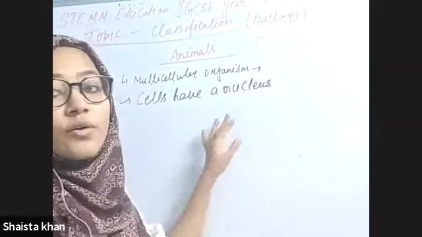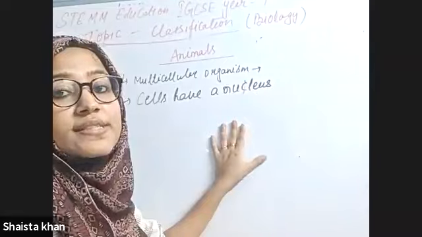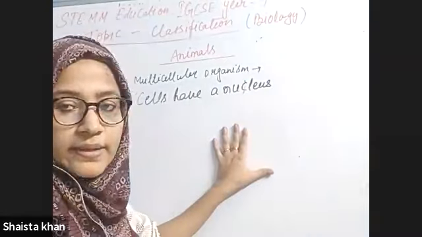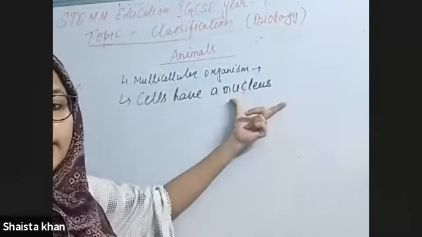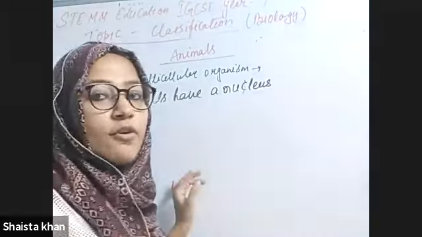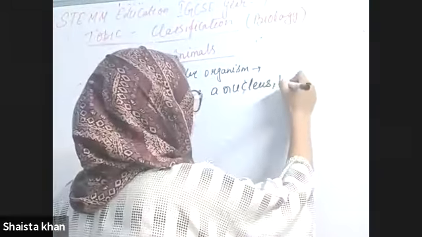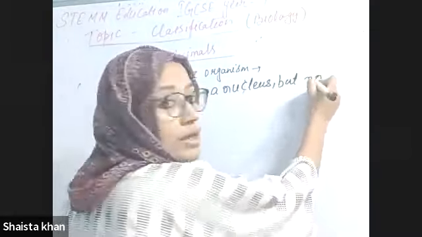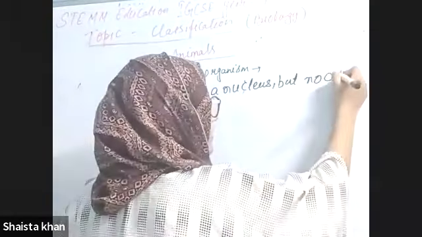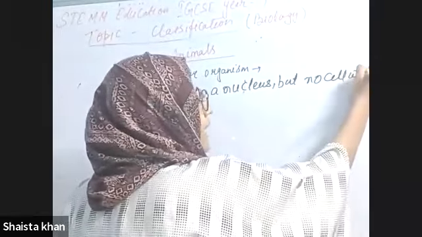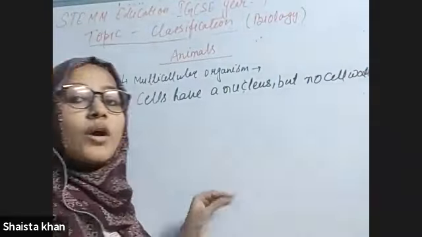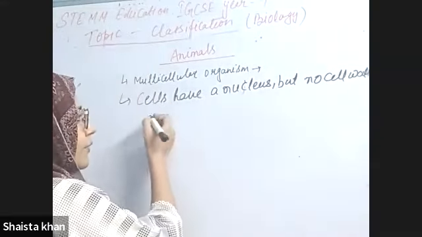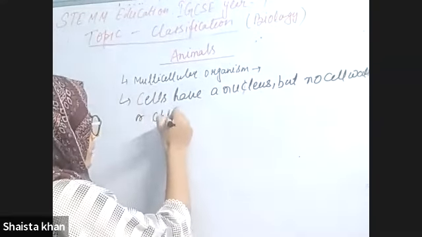What is the function of the nucleus? You can say that it's the brain of the cell, and it controls the cell. So cells have a nucleus, but no cell wall. A cell wall is present in the plant cell, but there is no cell wall or chloroplast in animal cells.